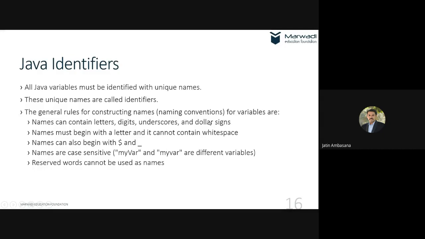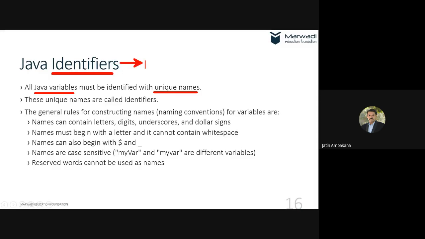And we'll see identifiers today. So basically, we need to use variables and methods and all these things in a program, right? So basically, all Java variables must have some unique names in order to identify them. And the names that we use to identify all these things are called identifiers. So it's not that identifiers are used for variable names only.